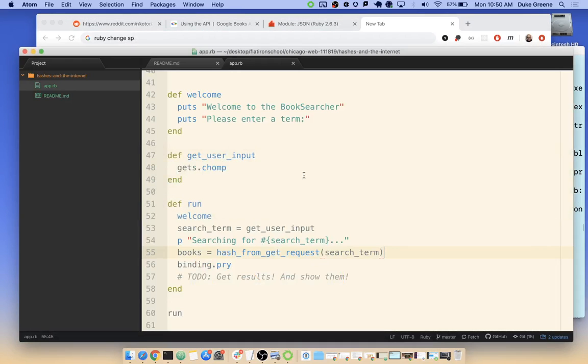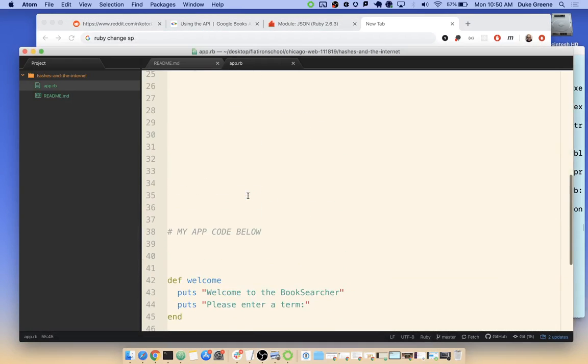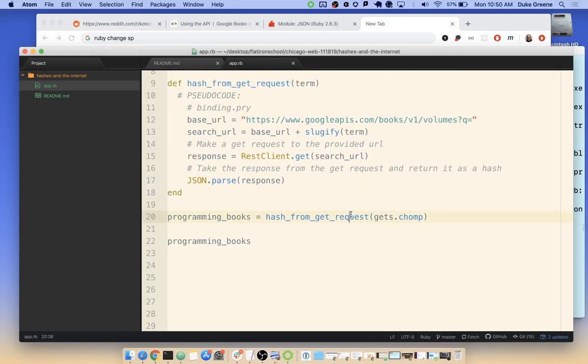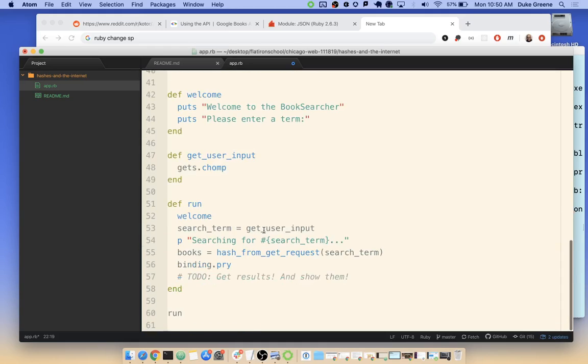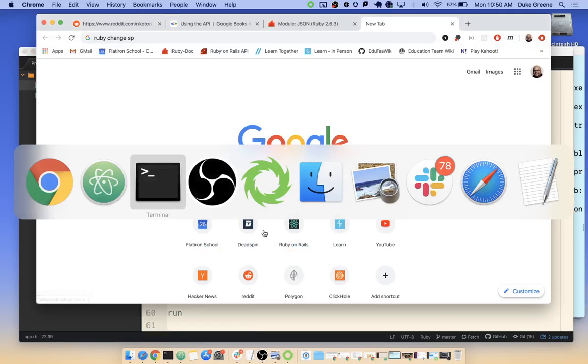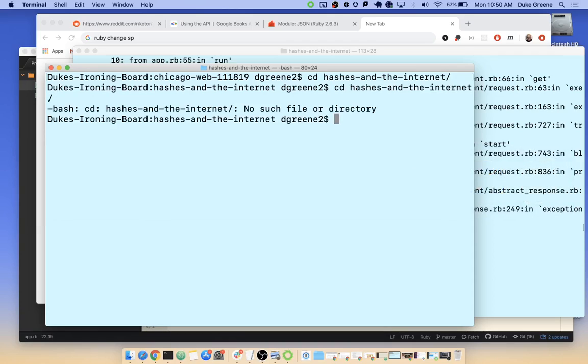Oh yeah, and let's get this gets.chomp out of it. That line there needs to evaluate gets.chomp to continue, and I don't really want it to pause and wait for that, so I'm going to just comment that piece out. We'll comment this out because it depends on the variable being set above, and that would break. Cool. If this still runs, we're going to clean up code next. Oh no! Oh yeah, because I just did that. Ruby app.rb.